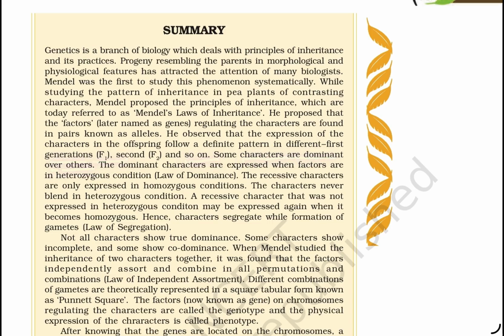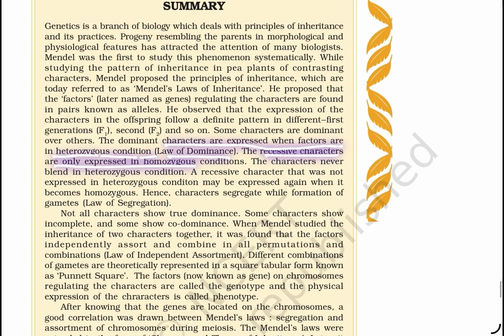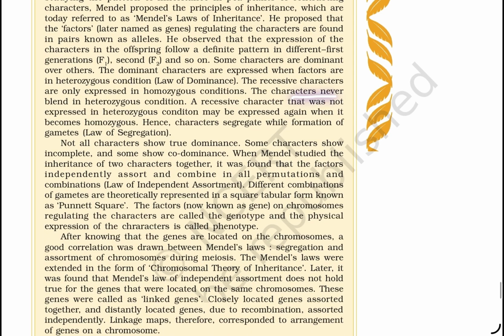Thus, some characters are dominant over others. The dominant character is expressed when the factors are in heterozygous condition, the law of dominance. Hence recessive characters are only expressed in homozygous conditions. The characters never blend in heterozygous conditions. A recessive character not expressed in heterozygous condition may be expressed again when it is homozygous. Hence, the characters segregate during the formation of gametes, the law of segregation. Not all characters are shown due to dominance. Some characters show incomplete dominance and some show codominance.